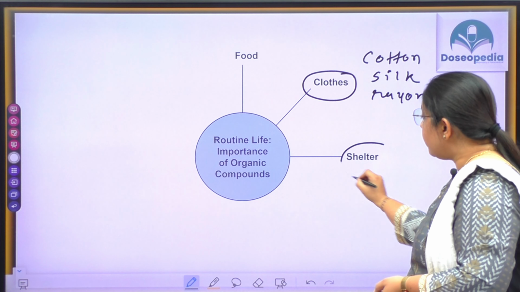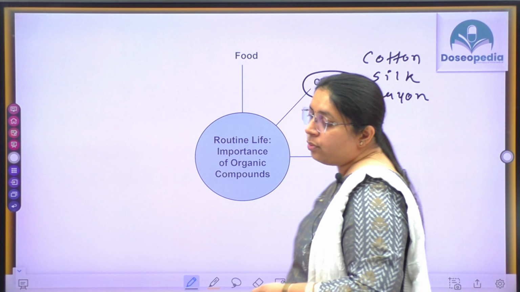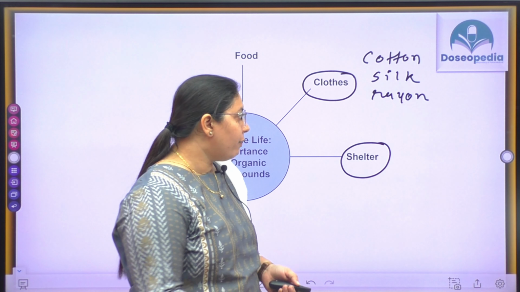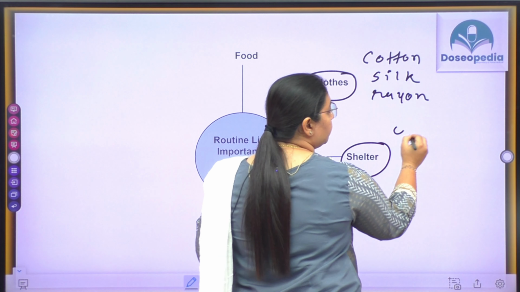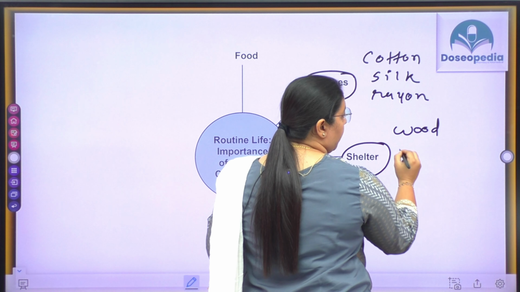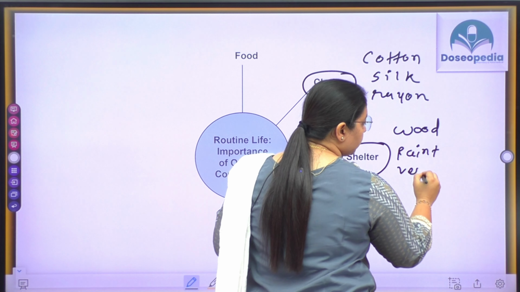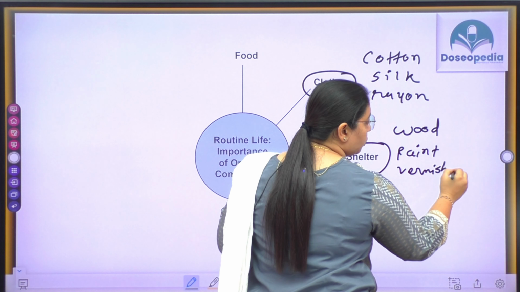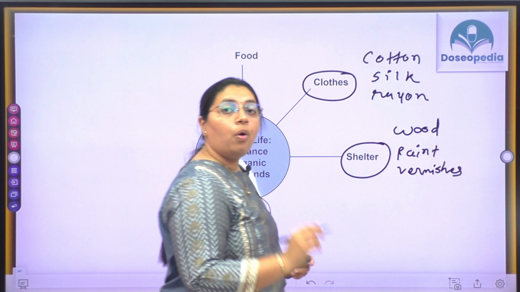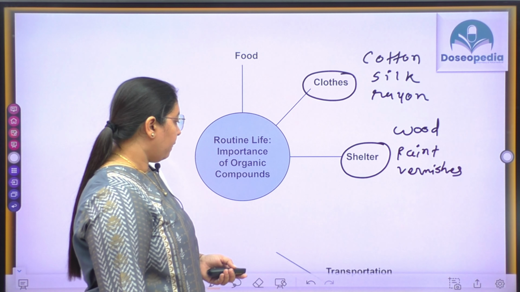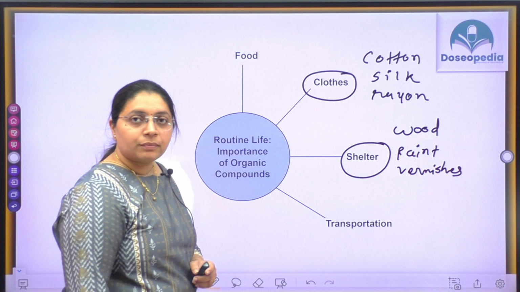Next is shelter. In our home we use wood, paint, varnishes. These are also organic compounds. Transportation.